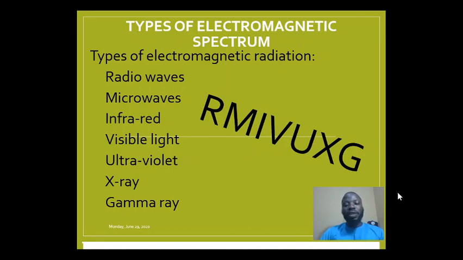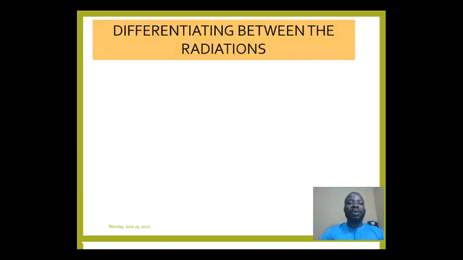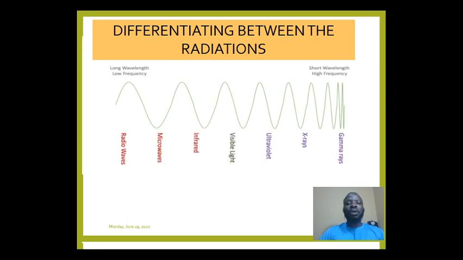So the sequence for you to remember them is Re Mi Vox G, Re Mi Vox G. If you can remember Re Mi Vox G, then it will be very easy for you to list all of them down: radio wave, microwave, infrared wave, visible light, ultraviolet, X-ray and gamma ray. Now let us look at them one after the other. Let us differentiate between all these waves.